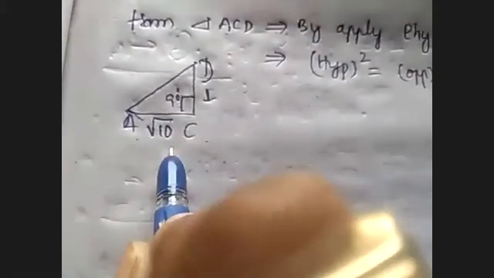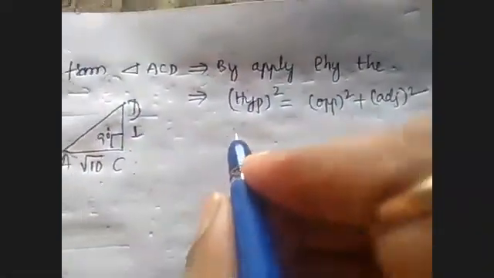AC value is root 10, CD is 1, and AD, which we don't know, is the hypotenuse of this triangle. So AD square, which is the hypotenuse, equals the sum of the squares of the remaining two sides, opposite and adjacent: AC square plus CD square.